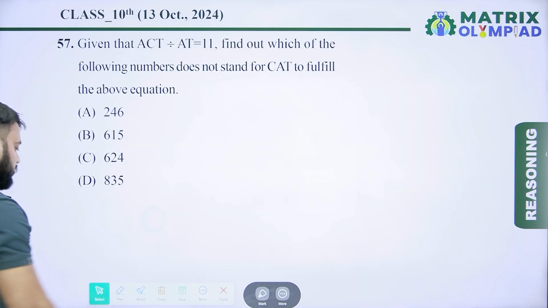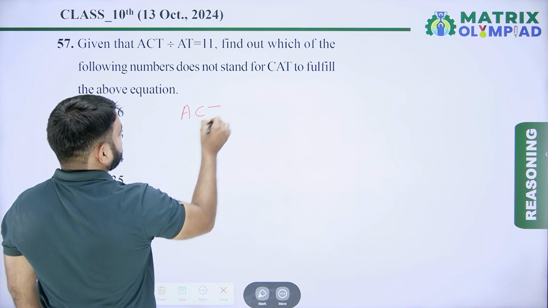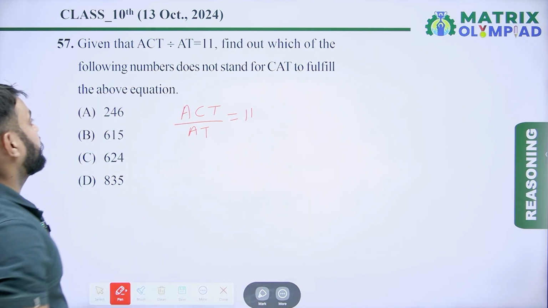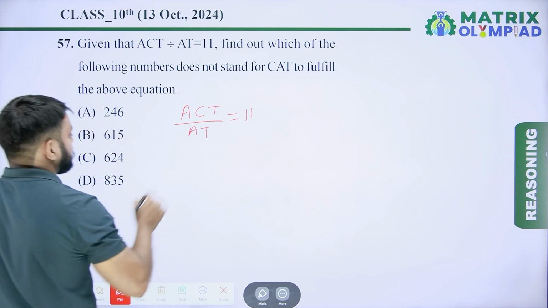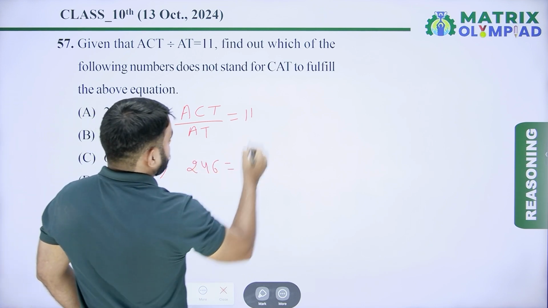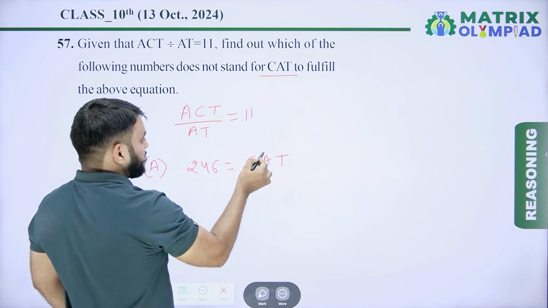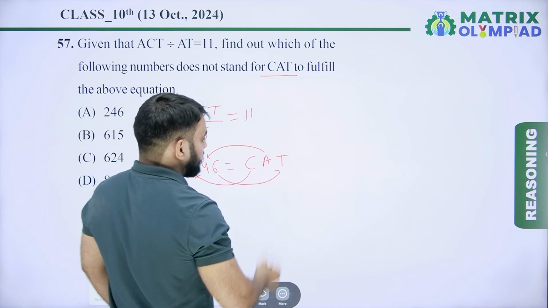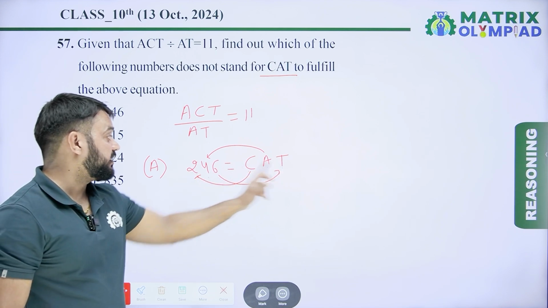So now next question is question number 57. Given that ACT divided by 80 is equal to 11. Find out which of the following numbers does not stand for CAT to fulfill the above equation. So now according to option A, 2, 4, 6 does not stand for CAT. So अगर इनमें कंपेयर करते हैं तो value of A is 4, value of C is 2 and value of T is 6.